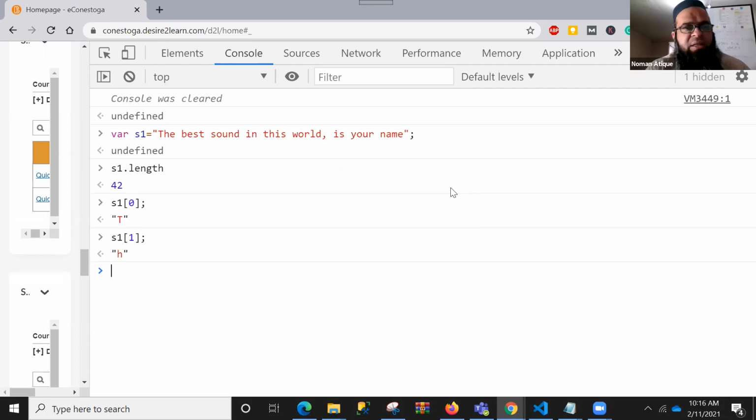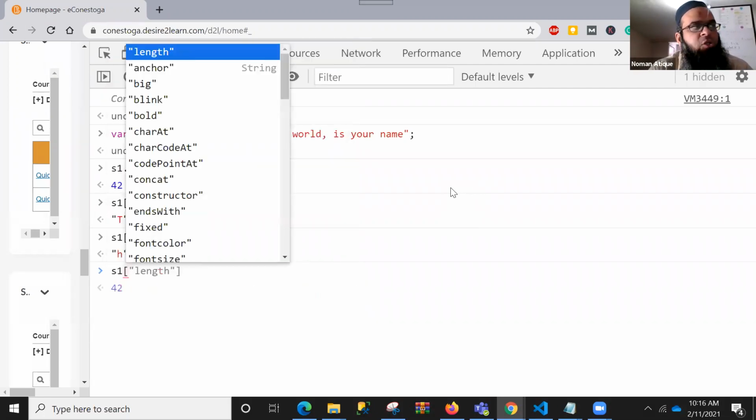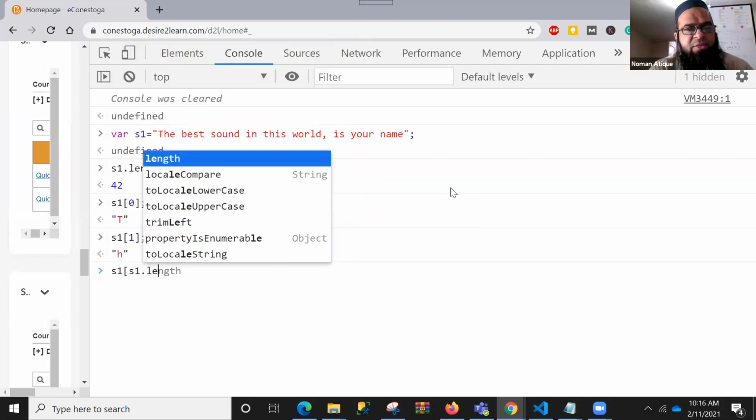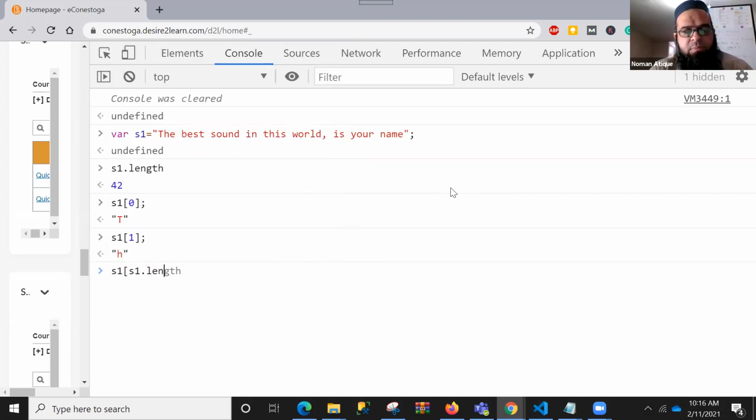Number two, I can do one thing. S1 of s1 dot length, right, minus 1. What have we got here? Can anyone tell me what we have got here? The logic that I've used, what is it giving me? The last character, Brock. This is good. And I'm taking you to that part, how you can check in a string whether the last character is a dot or not. So I'm trying to take you over there.